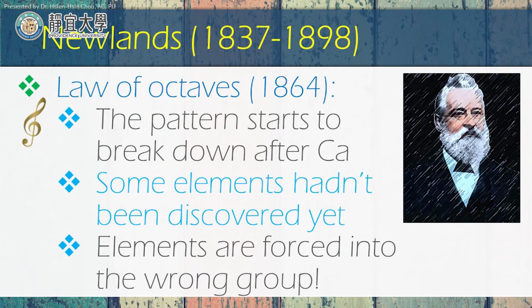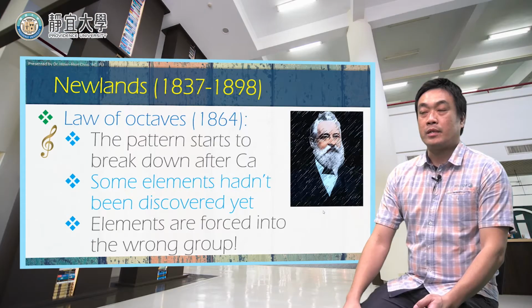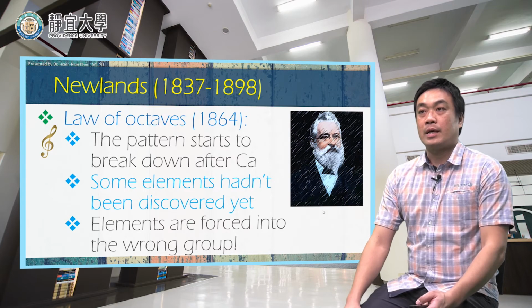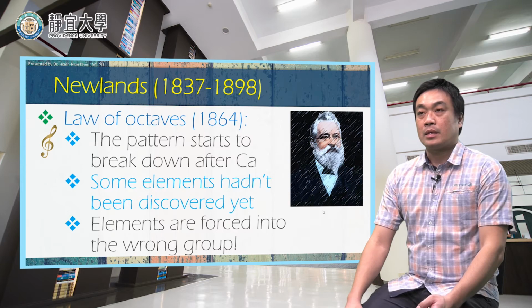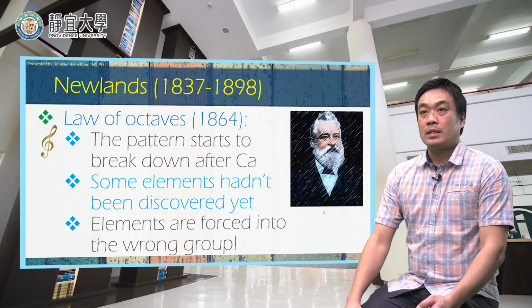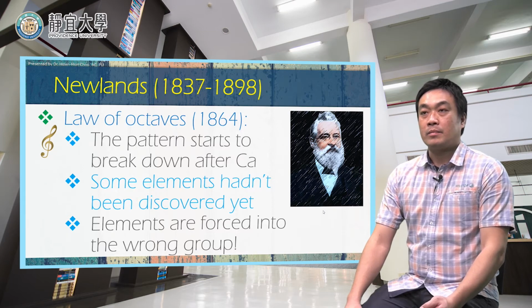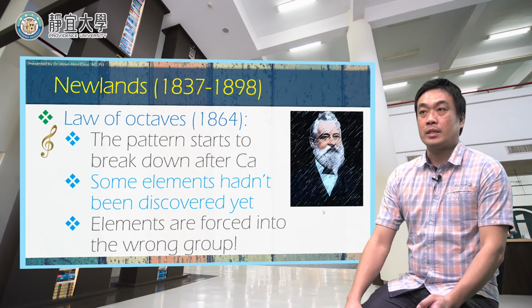This law of octaves has a similar pattern for every group of 8 elements, but this pattern starts to break down, which means it is not effective after the calcium element. This is because some elements hadn't been discovered yet at that time. So he forced some elements into the wrong group, and then the properties could not be the same as the others.